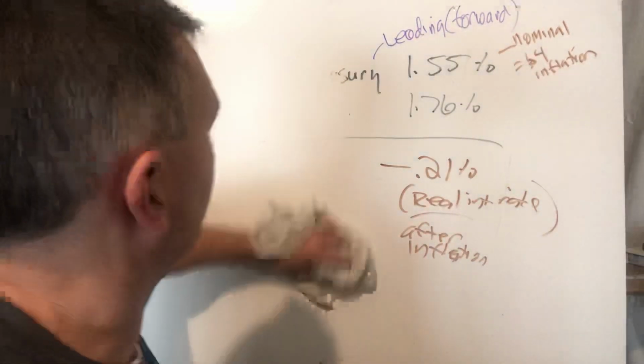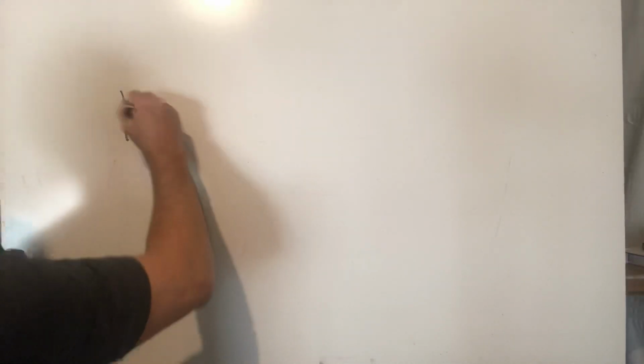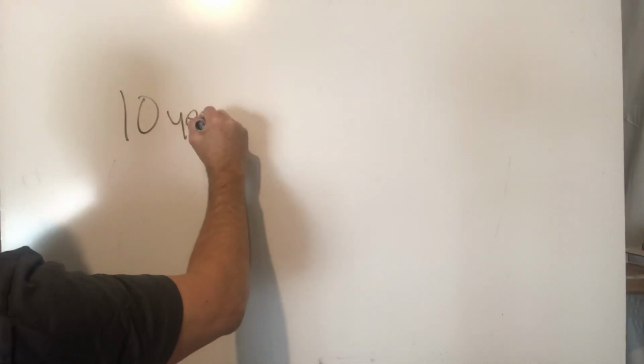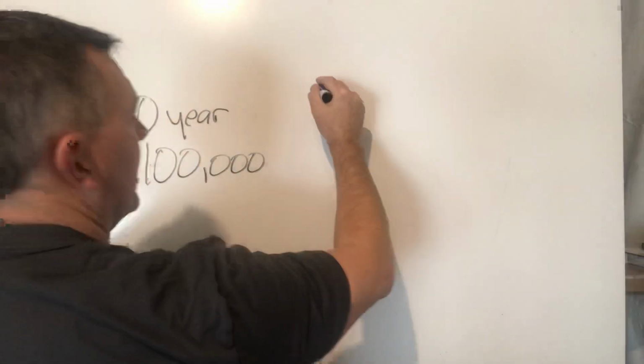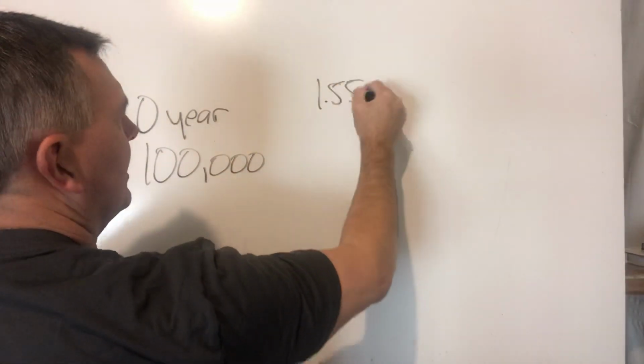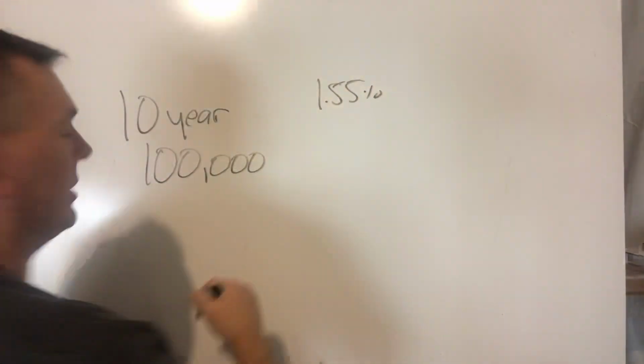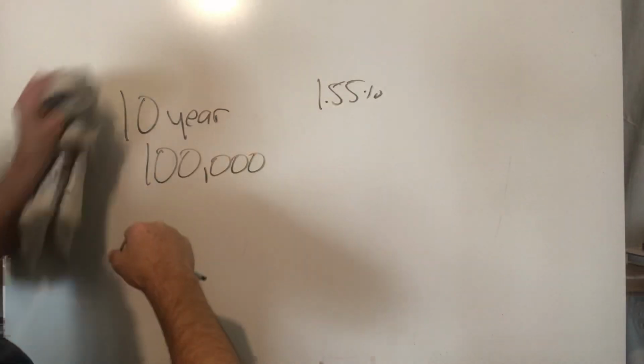Oops, just dropped something. All right, so what's going on here? If you say I'm not investing in 10-year Treasury because I'll lose money relative to inflation, that's a wrong statement. All right, and I need a different marker. Maybe this one. All right, so a 10-year Treasury. So that's better. 10-year Treasury. All right, we start with $100,000. It pays, what I say, 1.55, I think. And after, hold on a second. We'll say 2020.